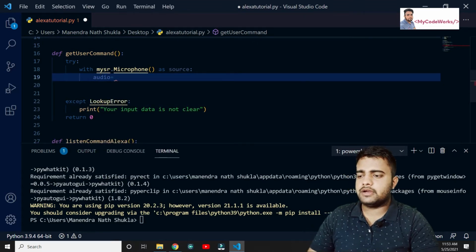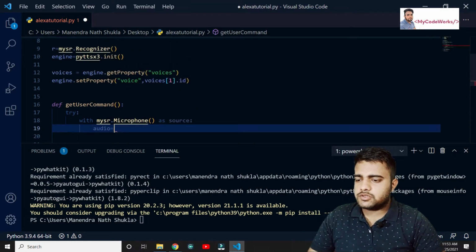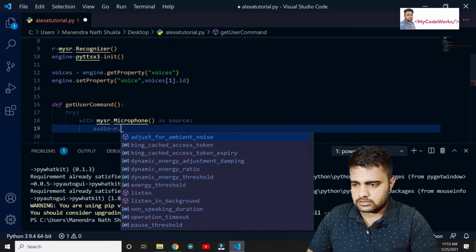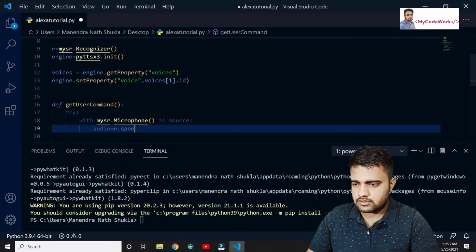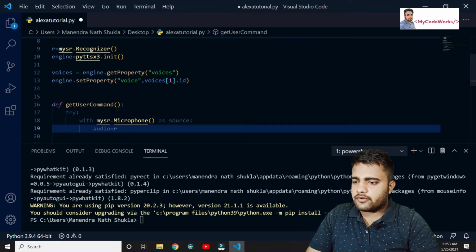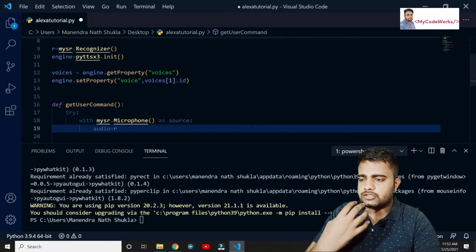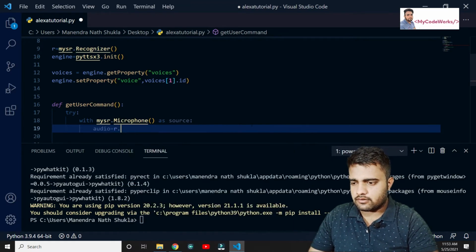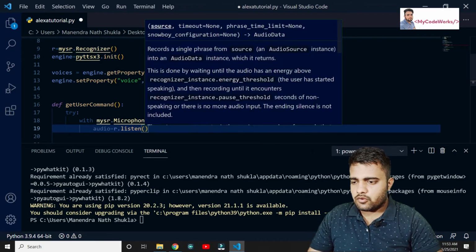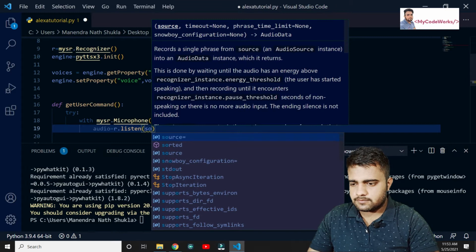Audio data is equal to r dot listen, the method we have to listen to the voice. r dot listen the source. We are going to listen to the source.